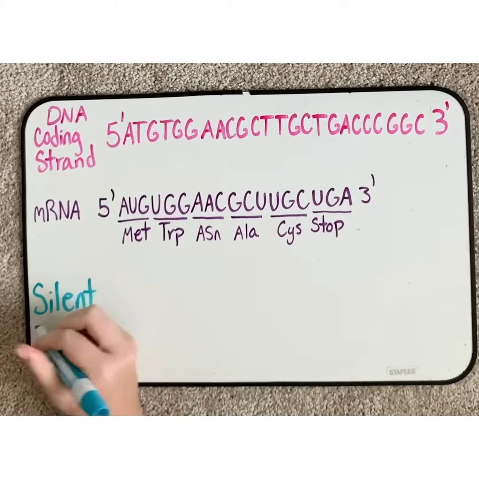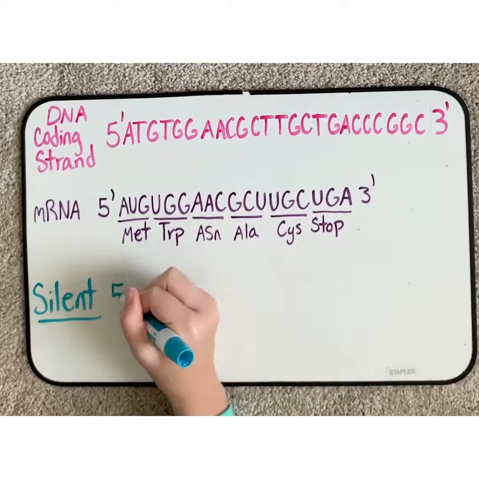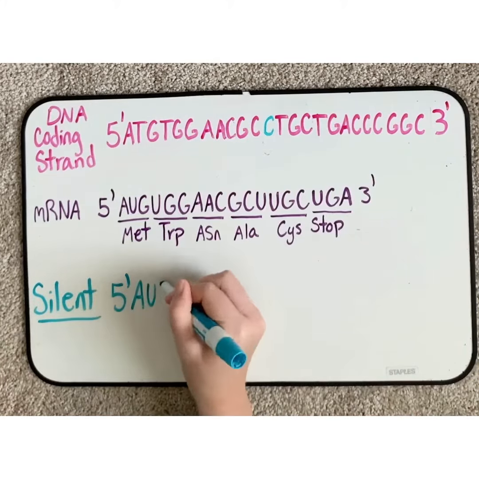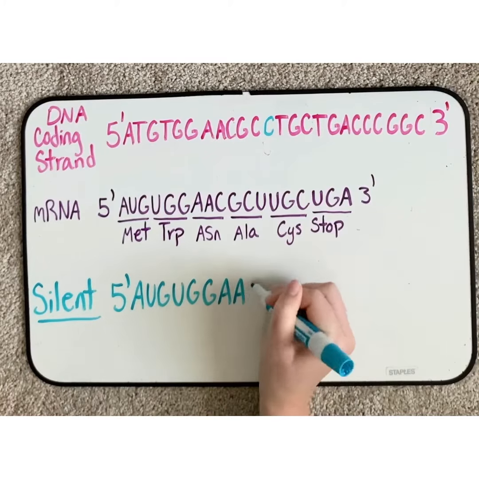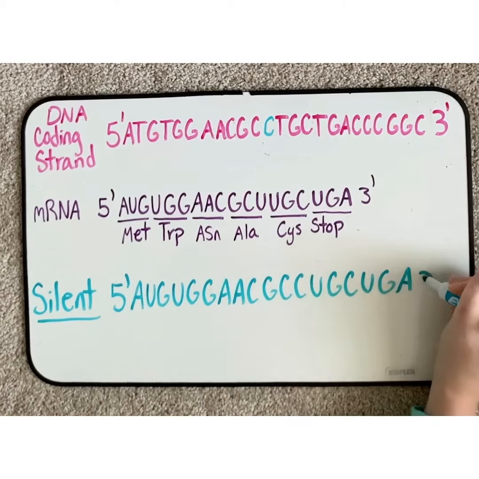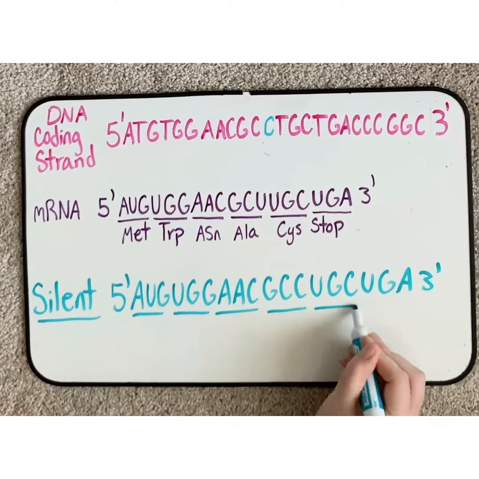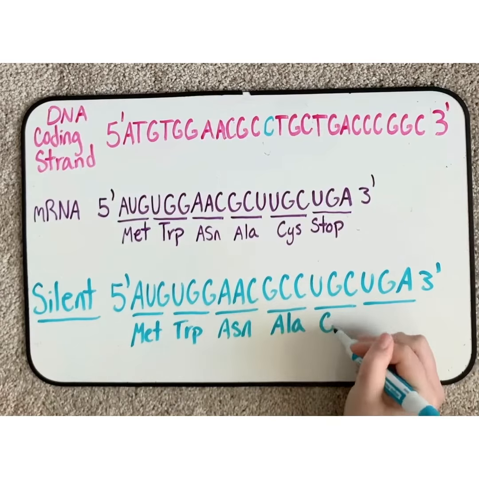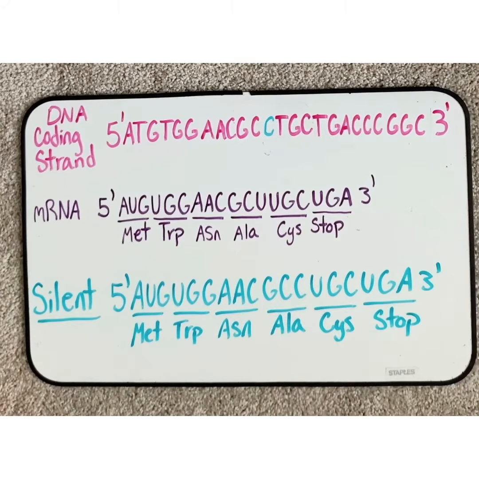However, silent point mutations have no effect on the protein because they code for the same amino acid. For example, if this thymine was changed to a cytosine, which is an example of a transition, there would be no change to the amino acid sequence. The amino acid sequence would be the same because GCC and GCU both code for alanine.